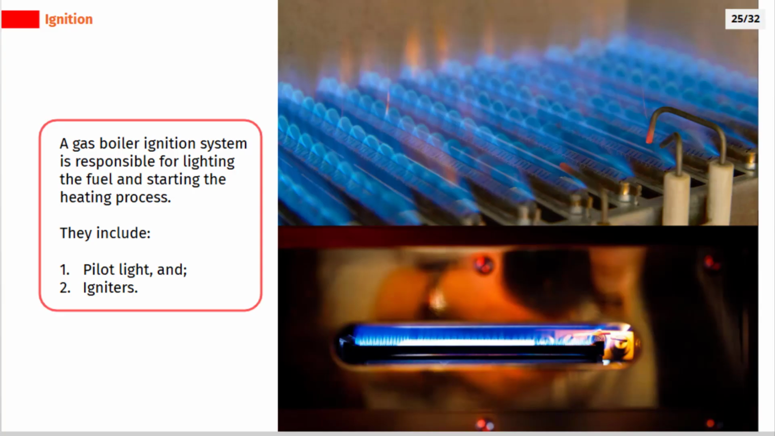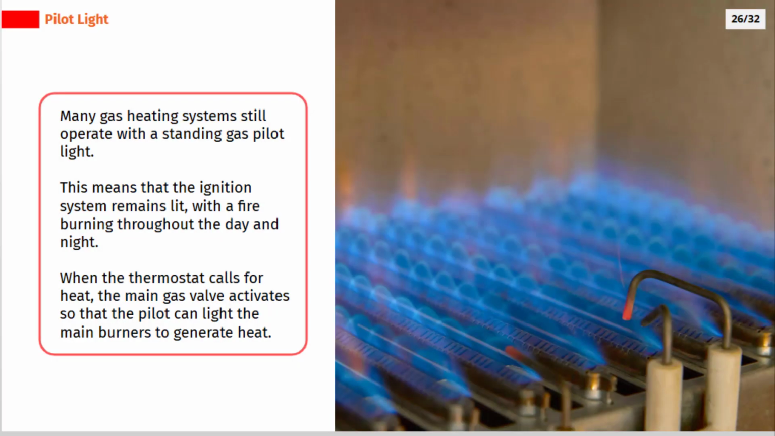A gas boiler ignition system is responsible for lighting the fuel and starting the heating process. They include pilot light and igniters. Many gas heating systems still operate with a standing gas pilot light. This means that the ignition system remains lit, with a fire burning throughout the day and night. When the thermostat calls for heat, the main gas valve activates so that the pilot can light the main burners to generate heat.